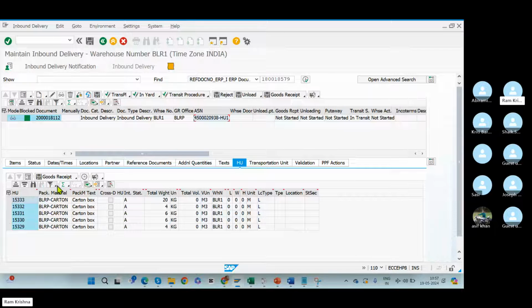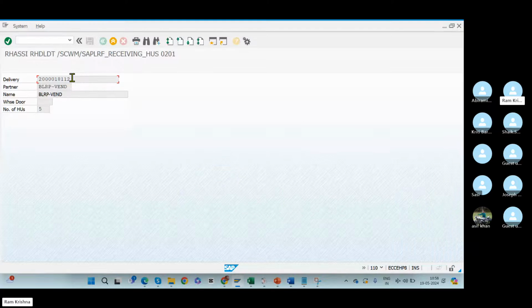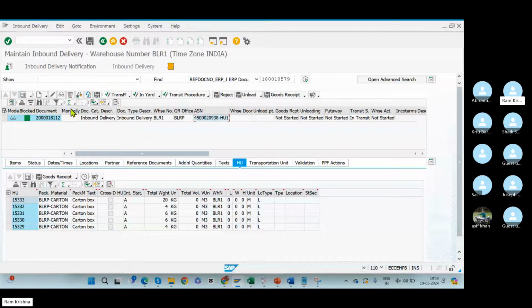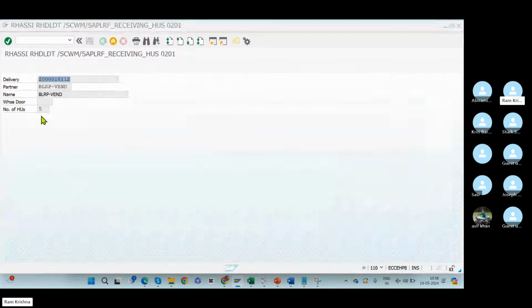How does it take them automatically? Because the system knows the information. It has the information of the product: when it was received, what the handling unit number is, what the serial number is. Because the HU is in respect to the inbound delivery, where you are receiving it. And now the system has taken the inbound delivery number automatically.